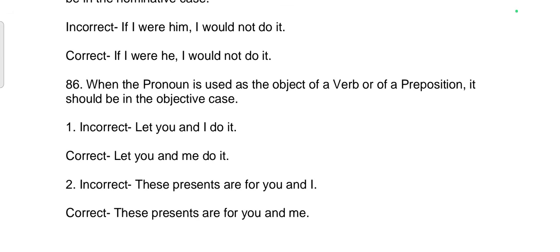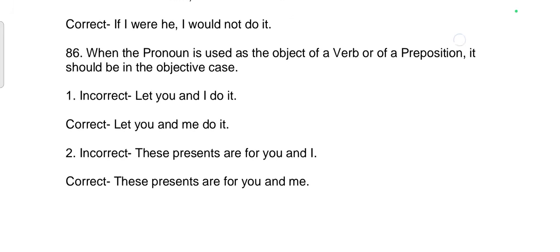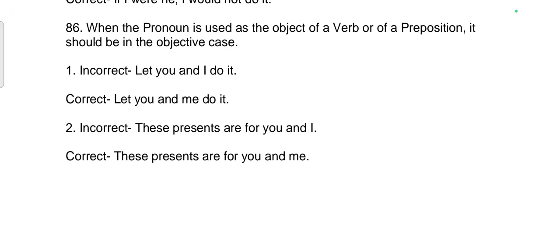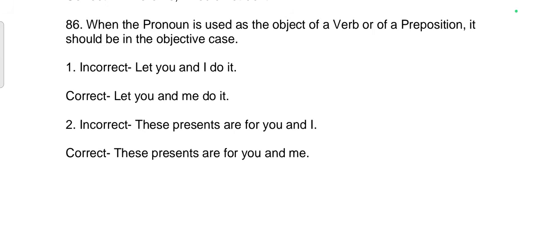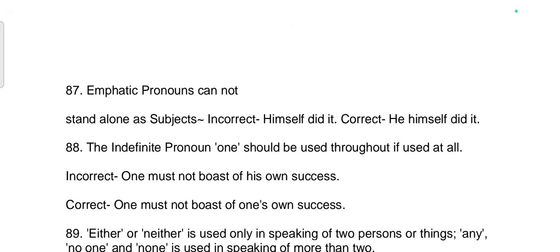86th rule: When the pronoun is used as the object of a verb or of a preposition, it should be in the objective case. Incorrect sentence: Let you and I do it. Correct sentence: Let you and me do it. Incorrect sentence: These presents are for you and I. Correct: These presents are for you and me.